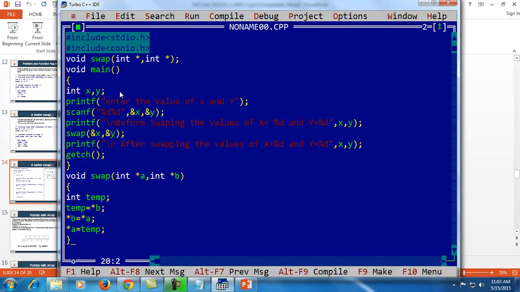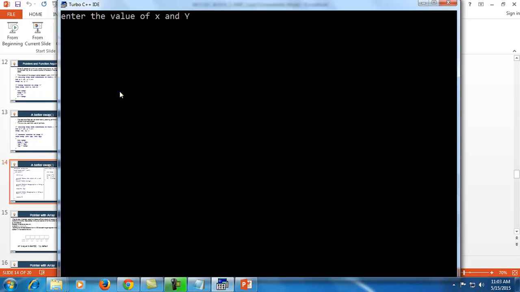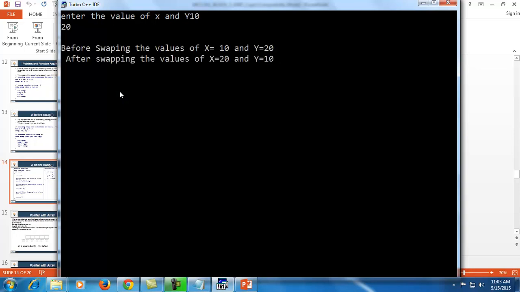I'll compile it again for clearing the screen because I forgot to mention clear screen. Enter the value of X and Y. Now I'll enter 10 and 20. Before swapping, the values of X equal to 10 and Y equal to 20, and after swapping, the values of X equal to 20 and Y equal to 10.